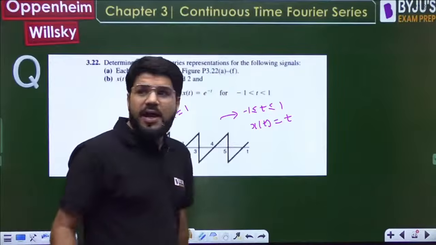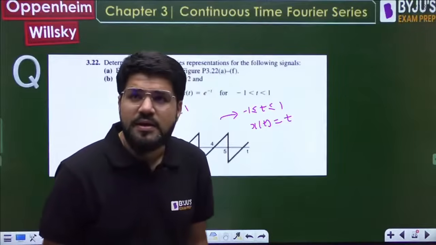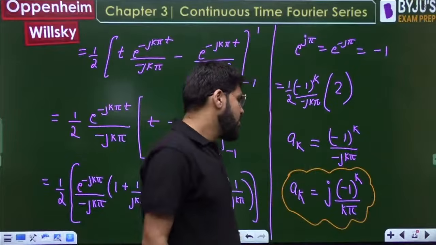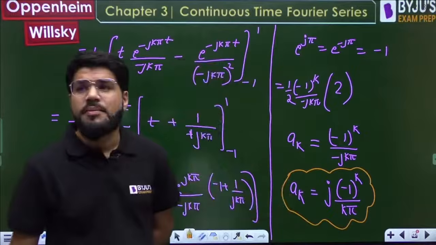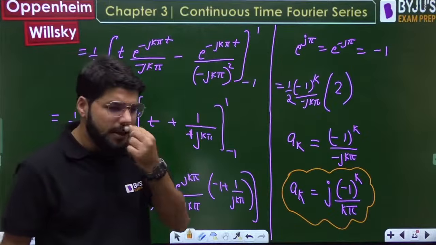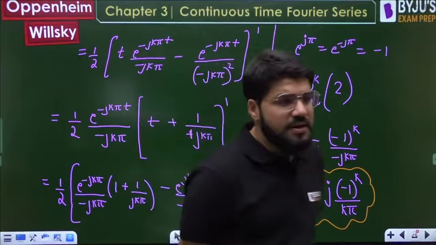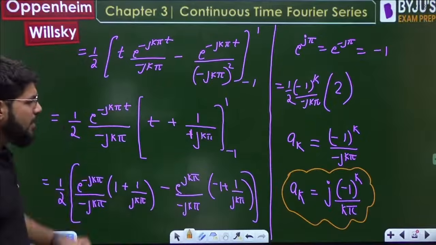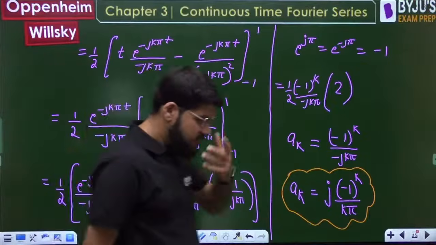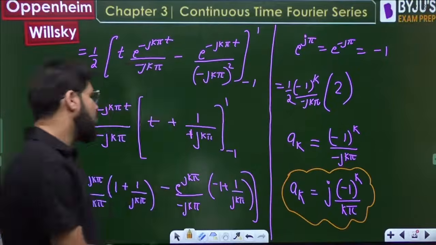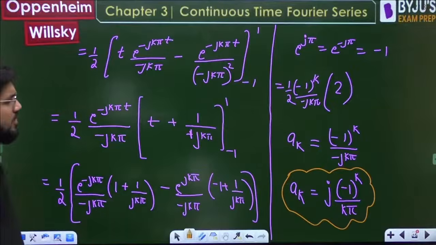It is odd symmetry. And because the signal is odd symmetric and real, if you observe, the Fourier series coefficients are pure imaginary. It is an important property. If the signal is real and odd, the Fourier series coefficients will be pure imaginary and odd. So that is one of the properties that can be employed here. Done, so this part is done.